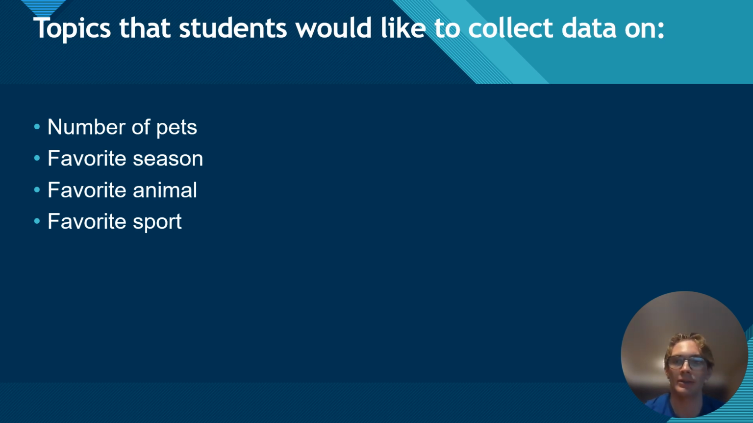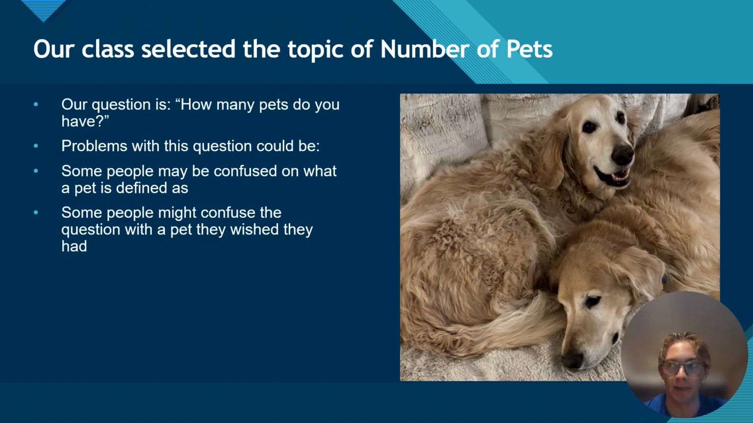So the topics that students would like to collect data on could be lots of different things, but for example, could be the number of pets each student in the class has. It could be your favorite season of the year, could be your favorite animal, and also could be your favorite sport. And that last one we would need to clarify on. Is it your favorite sport to play, favorite sport to watch? There's different things, but we need to be specific when we're collecting data like this.